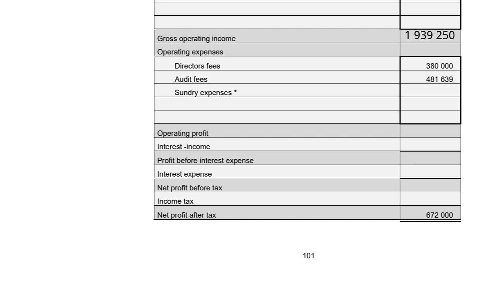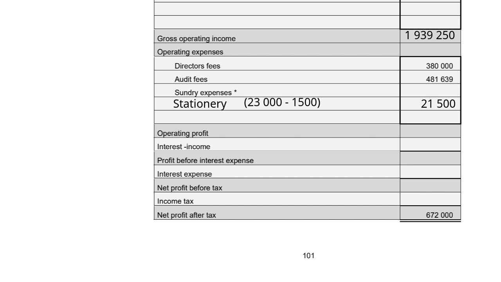Then to calculate the operating expenses, our directors' fees remained the same, 380,000. Our audit fees remained the same, 481,639. Our sundry expenses will be our balancing figure, and now let's just account for stationery.